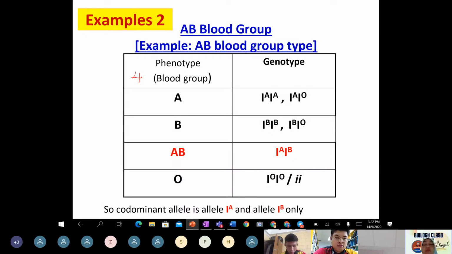A and B, or AB, why suddenly is there AB, class? Because this is the concept of codominant, because both alleles are able to express their phenotype. And last but not least, recessive is O.